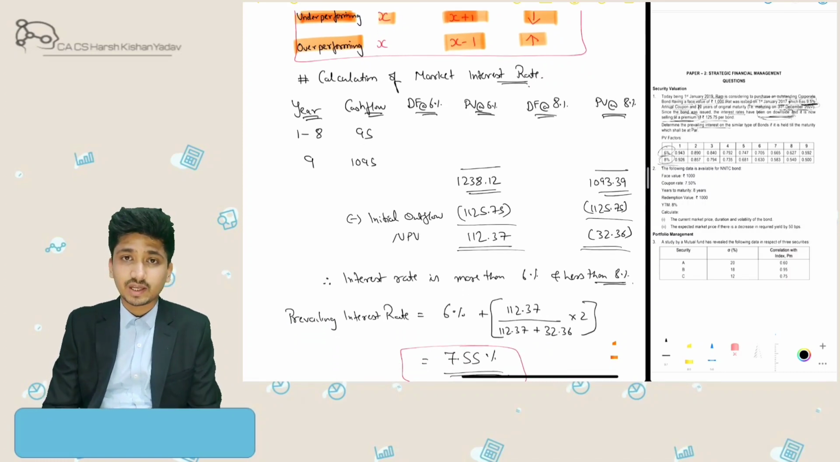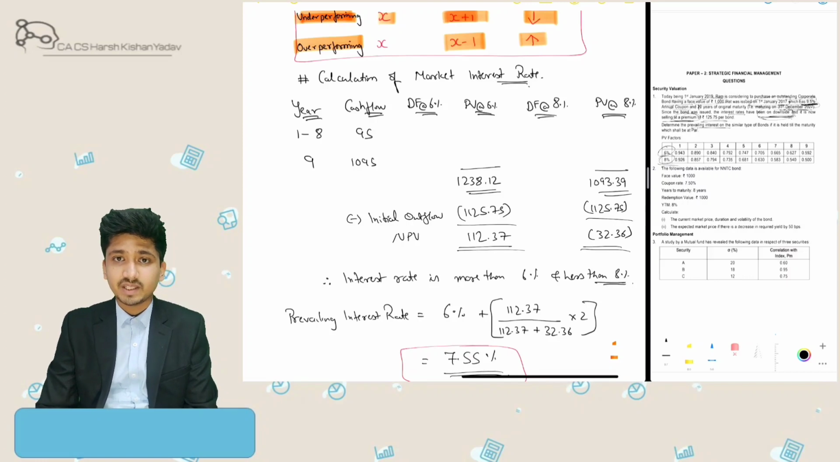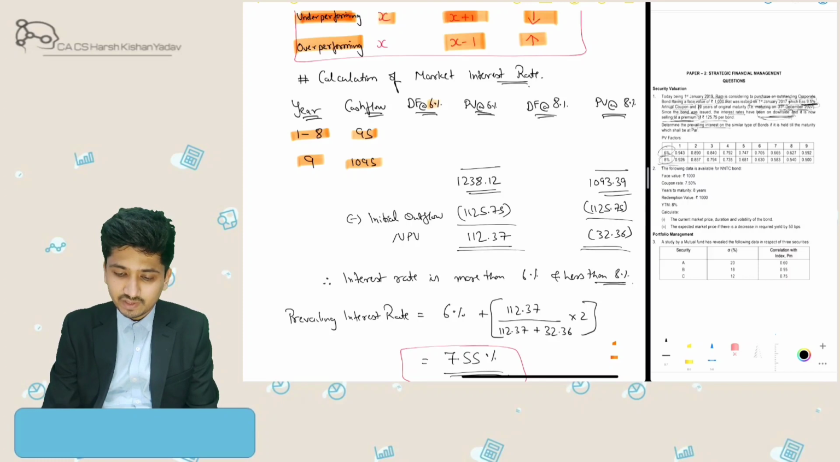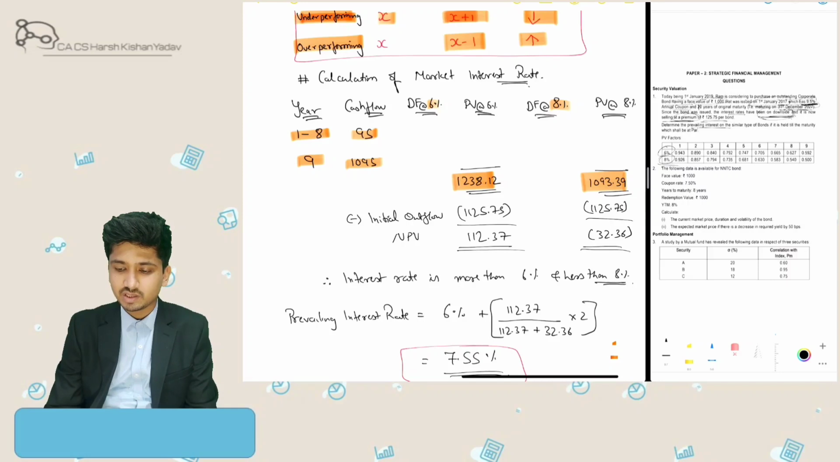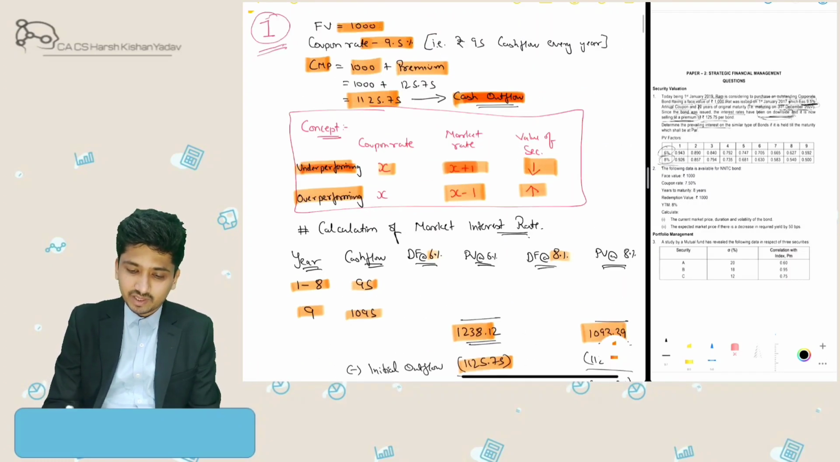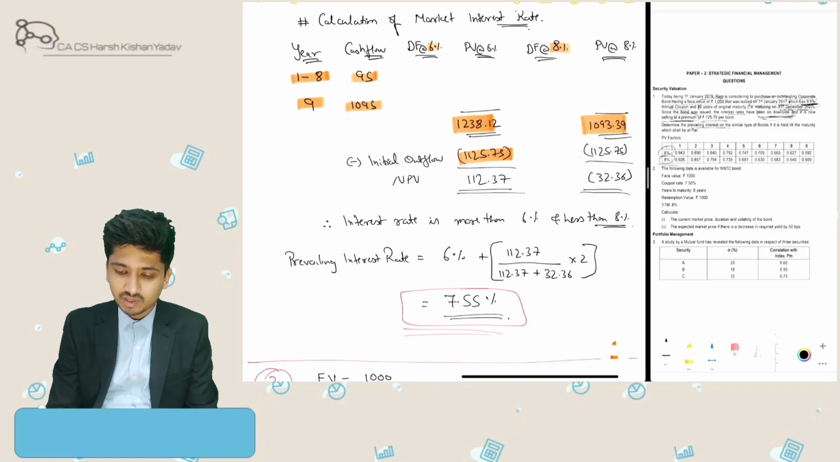Then for calculating the prevailing market interest rate, we can take the base of cash flow estimates. My cash flow for years 1 to 8 will be interest inflow, which will be 9.5% of 1000, that is 95 rupees, and in the 9th year I'll get the face value redemption of 1000 plus 95 interest of that year. When we discount it at 6% and 8% respectively, our present values come to 1238.12 and 1093.39. I have solved it already to save time. This is then reduced by my initial cash outflow at its current market price, so my NPV comes to around 112.37 and negative 32.36.